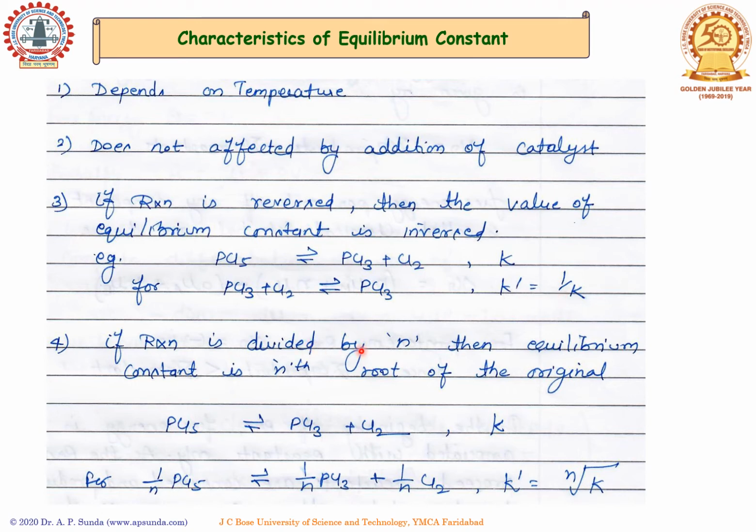Similarly, if we divide a reaction by n, then the equilibrium constant is the nth root of the original. Here n is the number of moles. Let's say initially we have taken PCl5 as 1 mole, converting into PCl3 and Cl2, and we are getting an equilibrium constant K. Now if we divide all the numbers of moles by n for PCl5, and similarly for PCl3 and for Cl2, then the equilibrium constant becomes K root n.